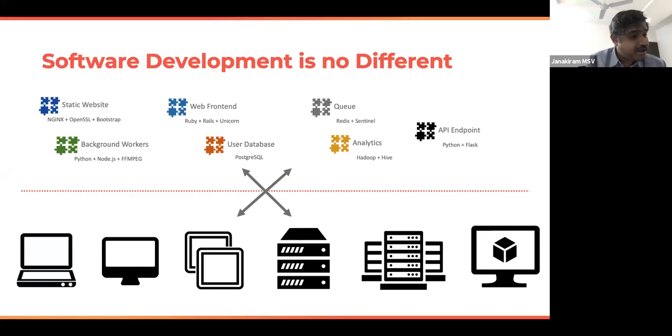This is where you get to hear this utterance from most of the developers, where they say, oh, it works on my machine. Right? This typically happens because when you move software from one environment to another, a lot of things break. The dependencies, the libraries, the DLLs, the jar files, anything can break. So very consistently and effectively moving software from one environment to another has always been the biggest pain point and the weakest link in software delivery.